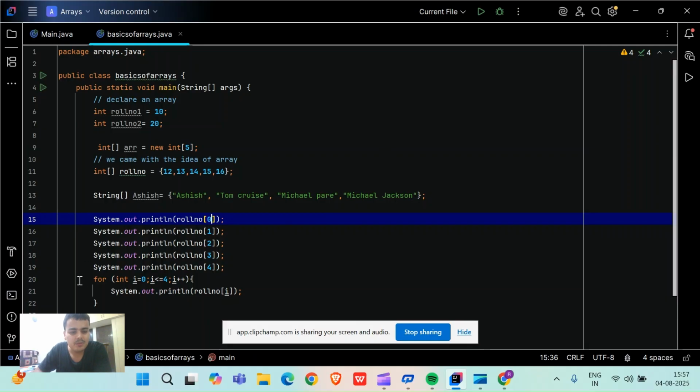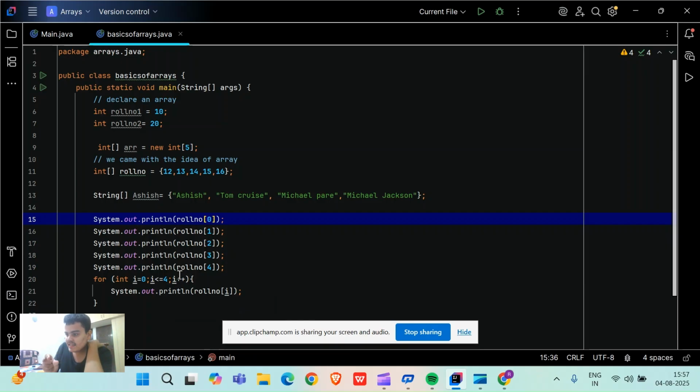You will simply put one for loop that is basically going from i equal to 0. i equal to 0 means index i equal to 0, semicolon, i less than or equal to 4.